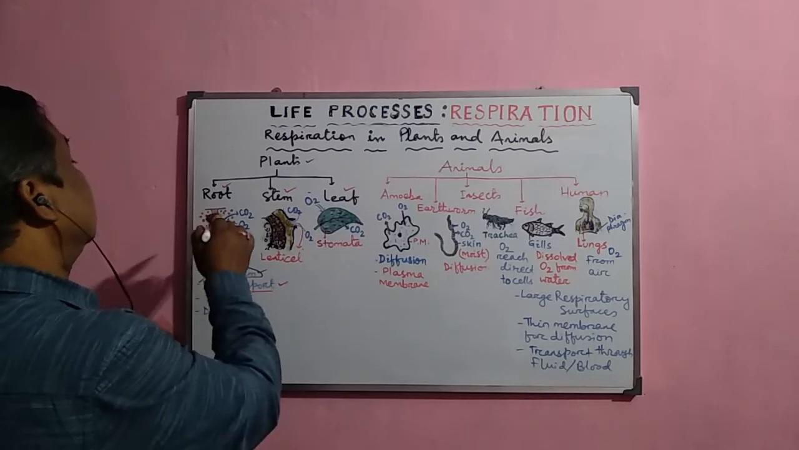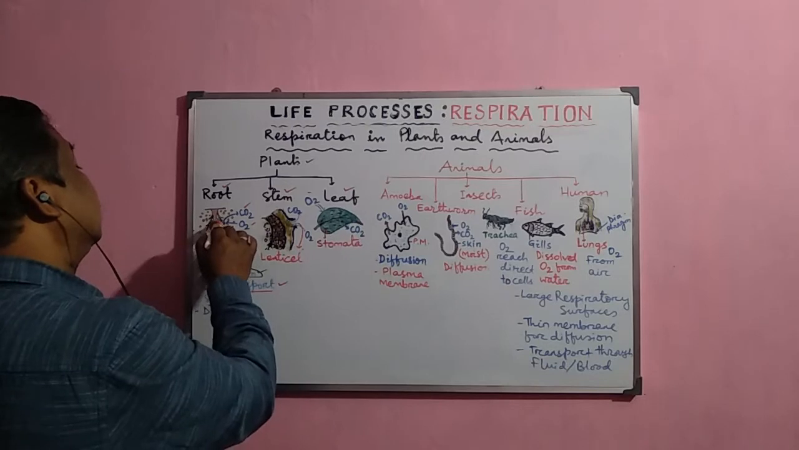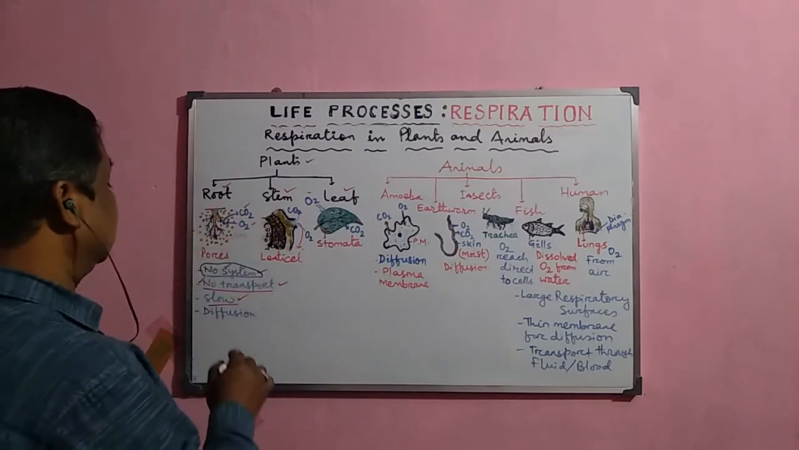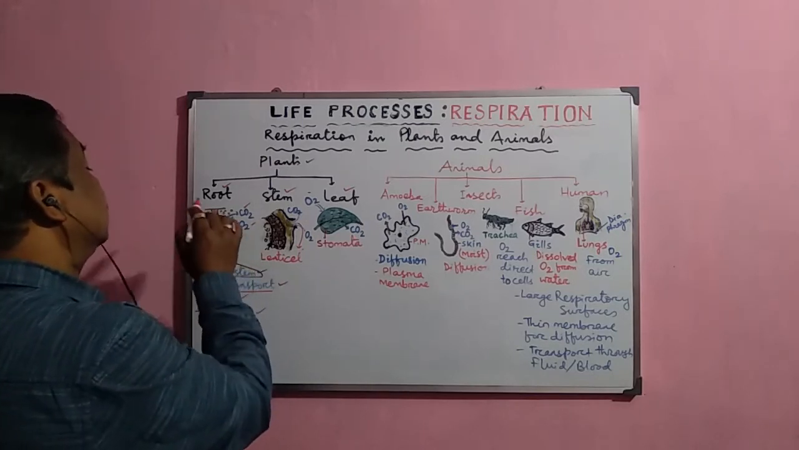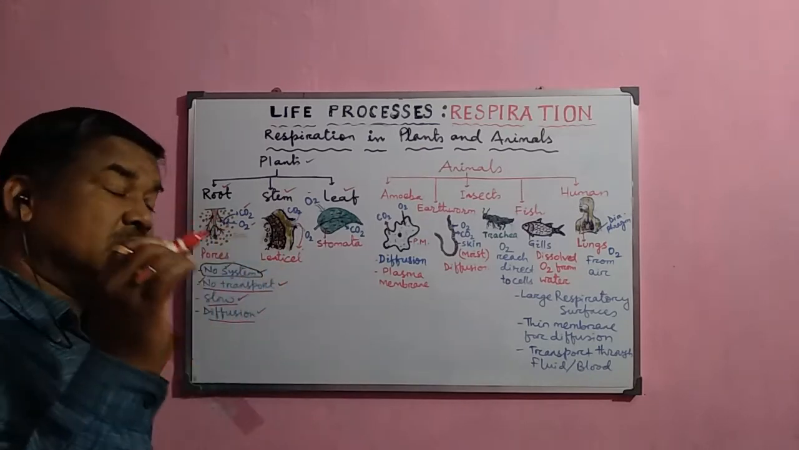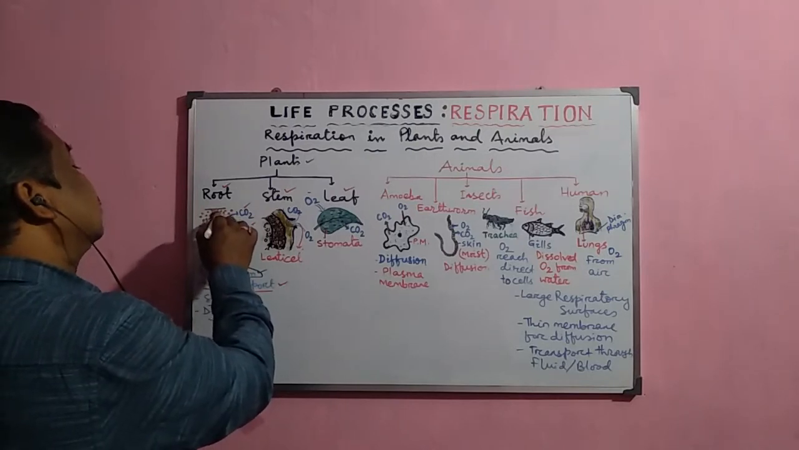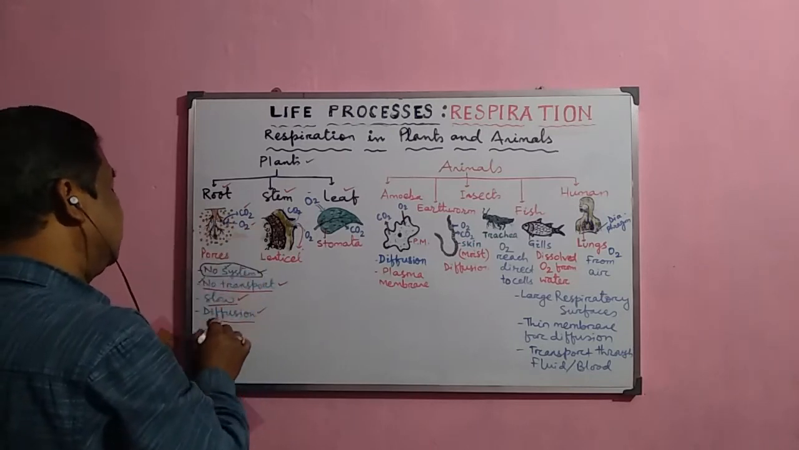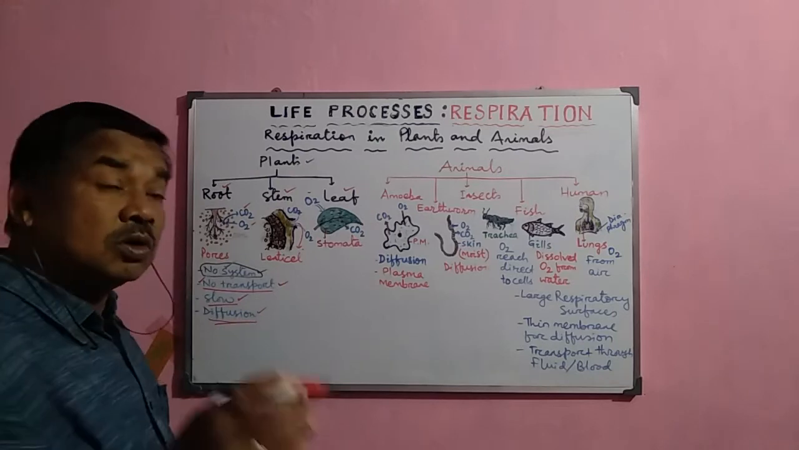Now, how do these gases, carbon dioxide and oxygen, actually reach each and every cell of the plant? That is by the process of diffusion. Normally when they enter the root, look here, there are some small pores present, through the root hair, which are outgrowths from the root, and by the process of diffusion, they reach each and every cell of the root.